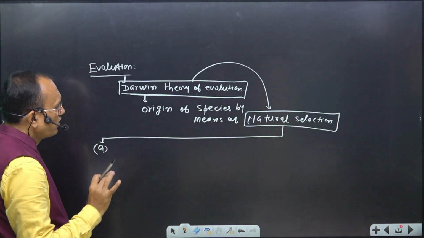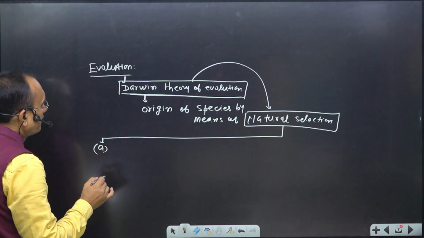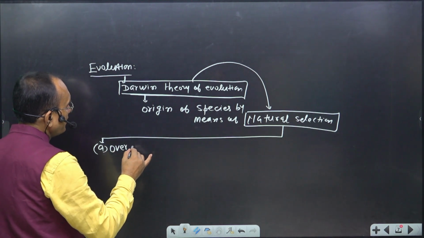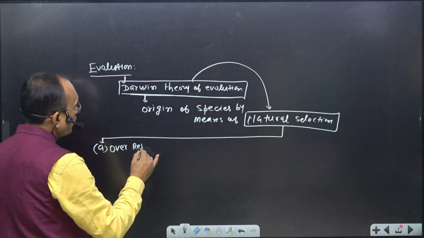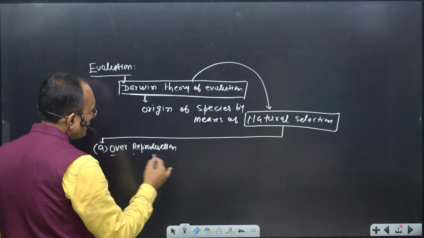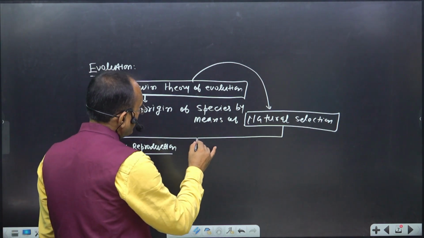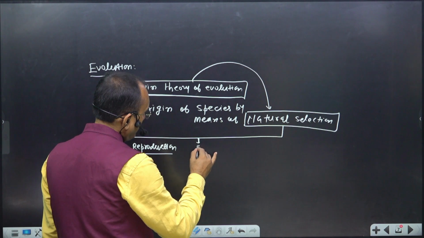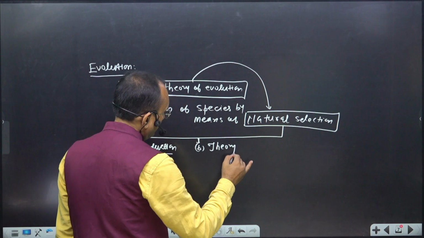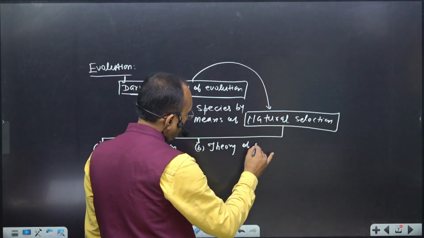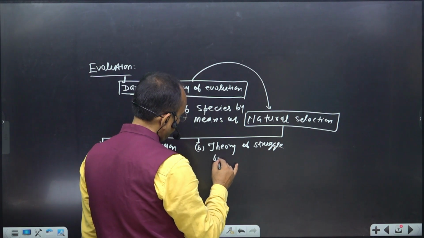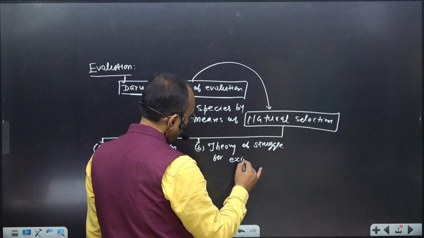So you have to explain the components related to the theory of natural selection. First is over reproduction. Second is the struggle for existence.